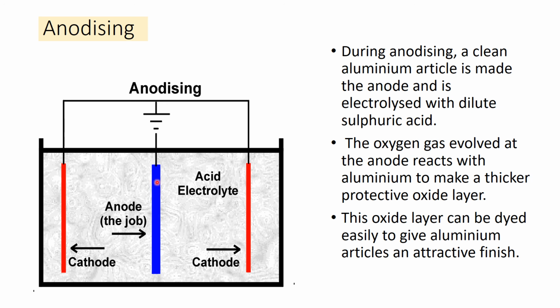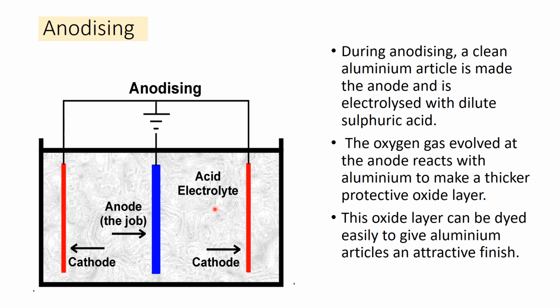This article, you can see, is the anode, and these two electrodes are used as cathode here, and this is the battery. This battery is connected with the aluminum article as well as with the cathode, and this is the electrolyte, which is acidic, in which dilute sulfuric acid is taken.